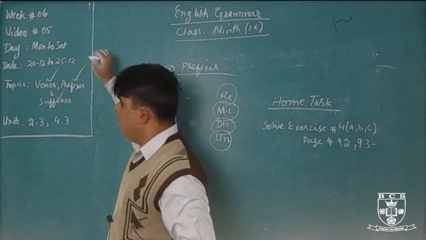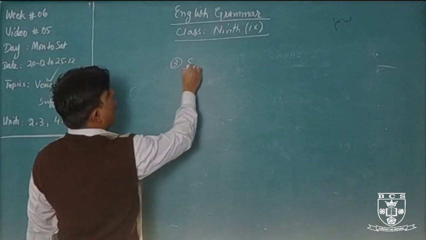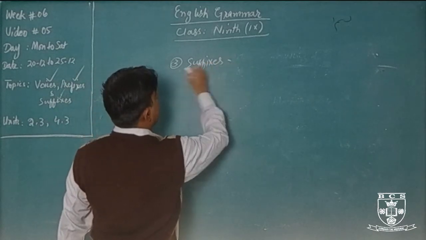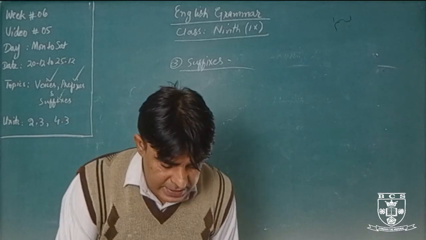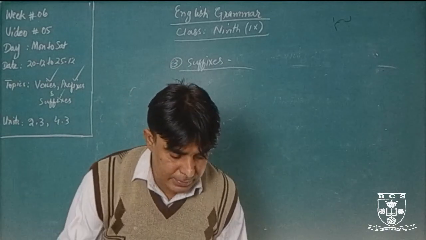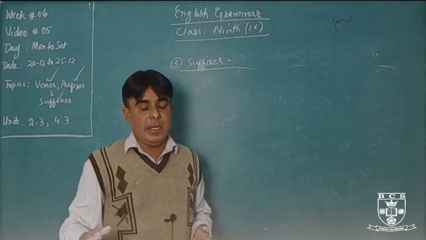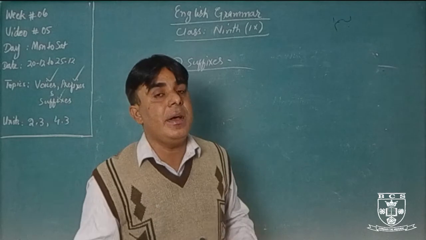Now I am telling you what the suffixes are. Number 3 topic is suffixes. Okay, the meaning or usage of suffixes: we always add something at the end of a word. Some letters we always add at the end of a word are called suffixes.